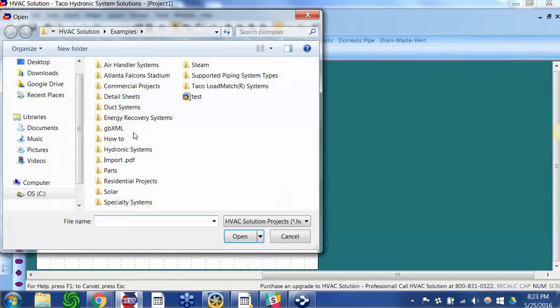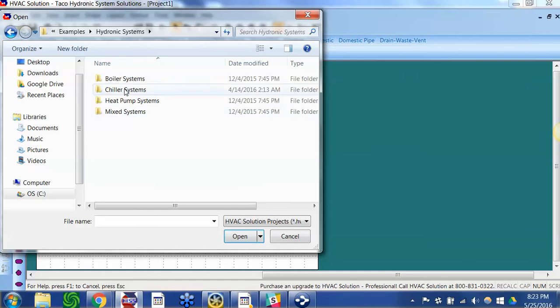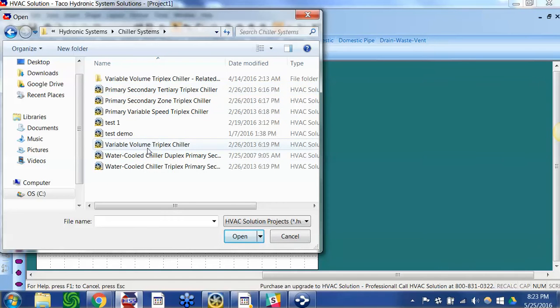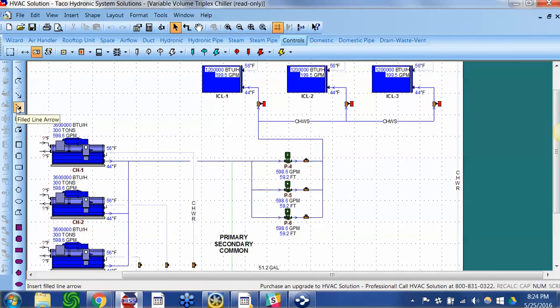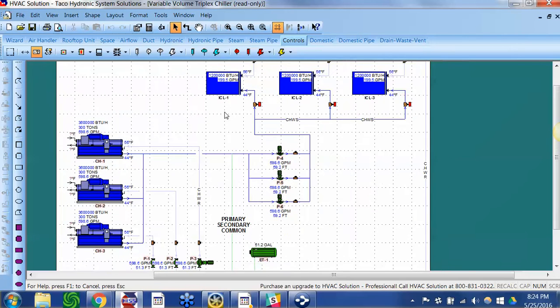I'm going to open examples again. Hydronics. Here's some templates. So I can build chilled water systems, boiler systems to any scale, district heating, district cooling, as long as the pipes don't exceed 60, 70 inches, I think, are the largest pipes.